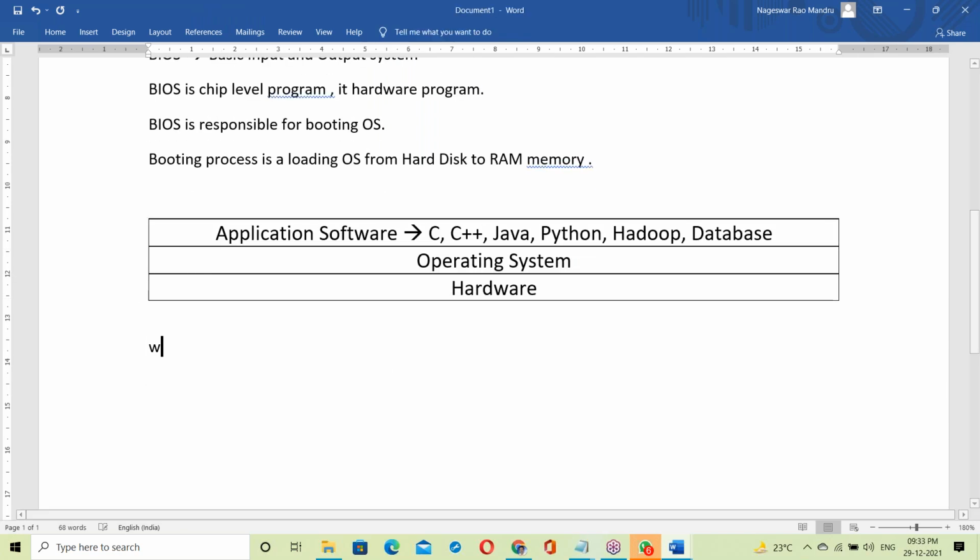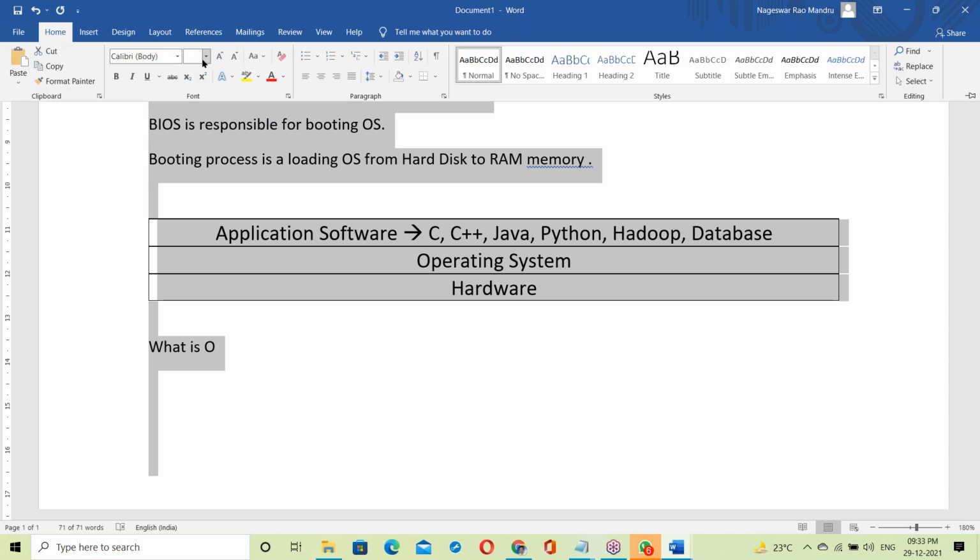Simply here. Yes. What is operating system? One second. In font size.